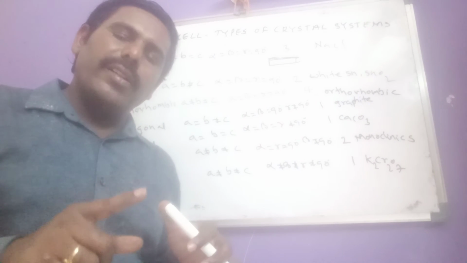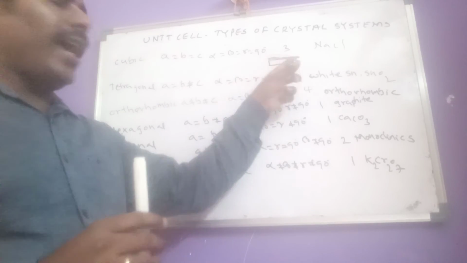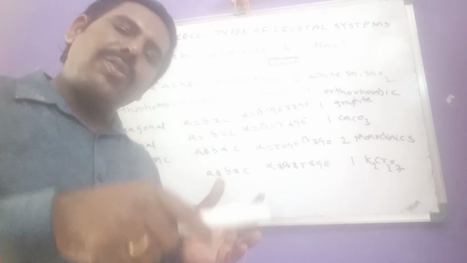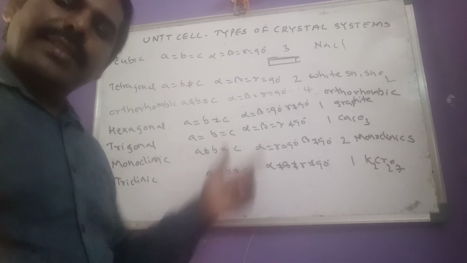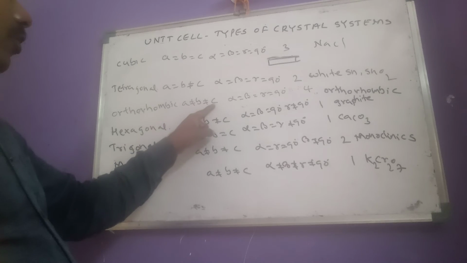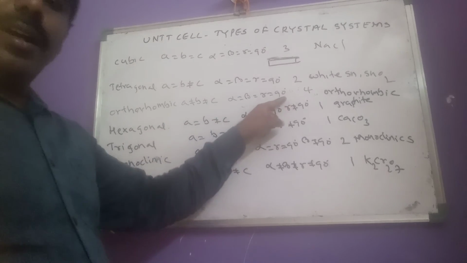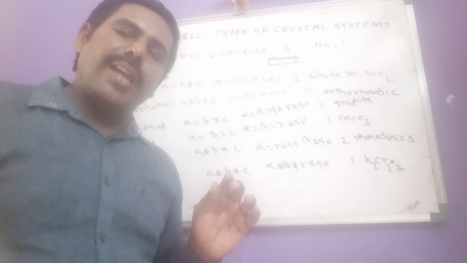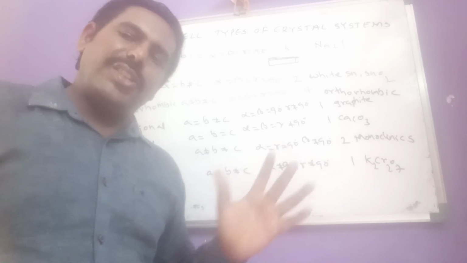That means a not equal to b not equal to c, but the angles among them are equal to 90 degrees. So alpha, beta, gamma are equal to 90. That means a matchbox has an orthorhombic crystal structure.